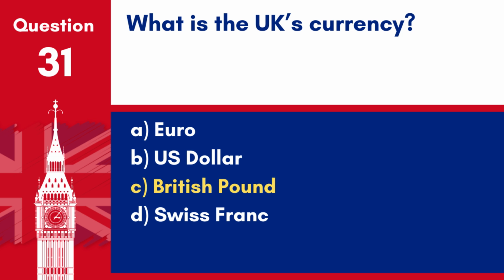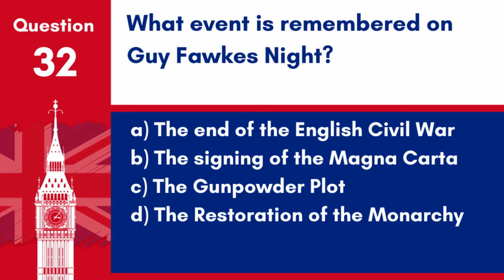Answer. C. British pound. The official currency of the United Kingdom is the British pound, often symbolized as GBP. Question 32. What event is remembered on Guy Fawkes Night? A. The end of the English Civil War. B. The signing of the Magna Carta. C. The Gunpowder Plot. D. The restoration of the monarchy.